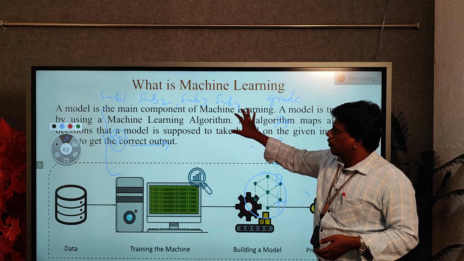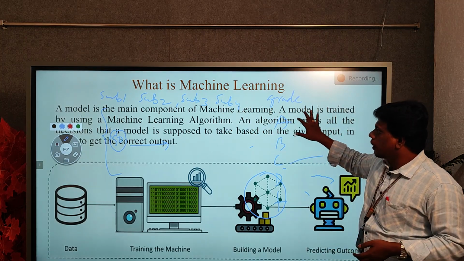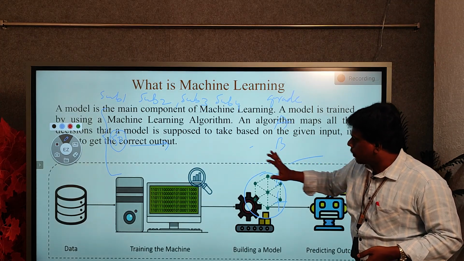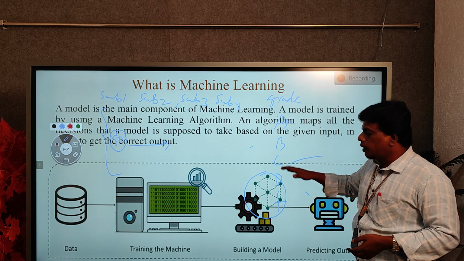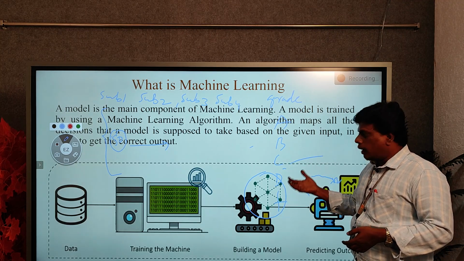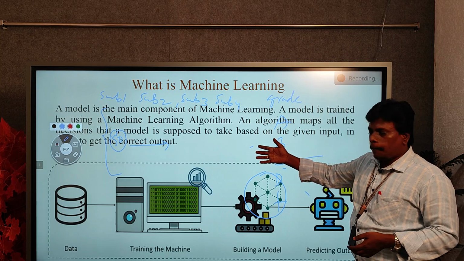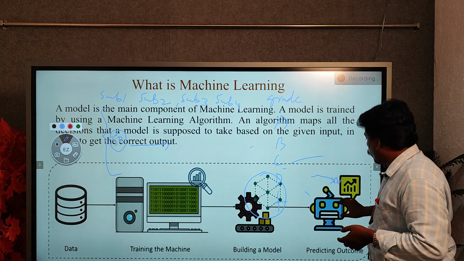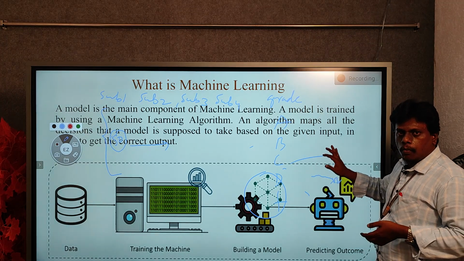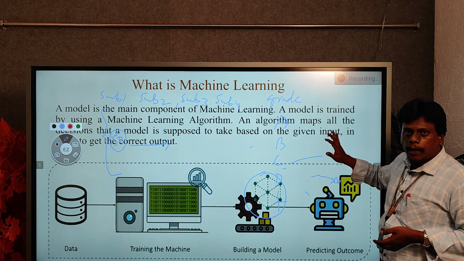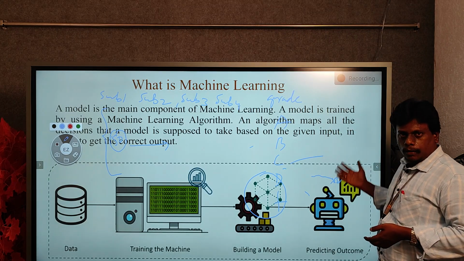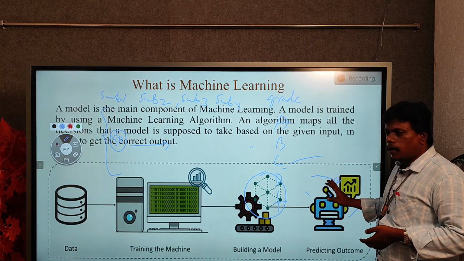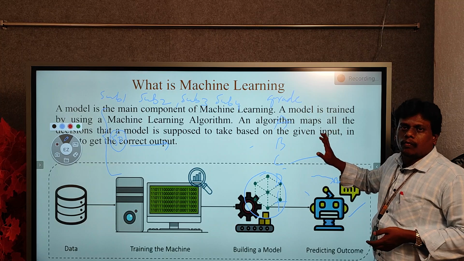Yes, if this kind of marks are there, the student will get A grade. If these kinds of marks are there, the student will get B grade. If these kinds of marks are there, the student will get C grade. Something like that the machine understood, and based upon the training it creates one particular model, and finally for that model we have to check whether it gives or predicts the correct output or not. So finally predicting the outcome, whether this model is predicting the exact value or not.